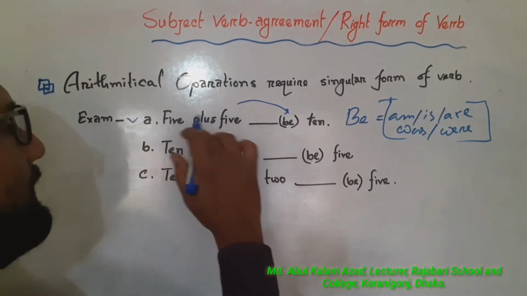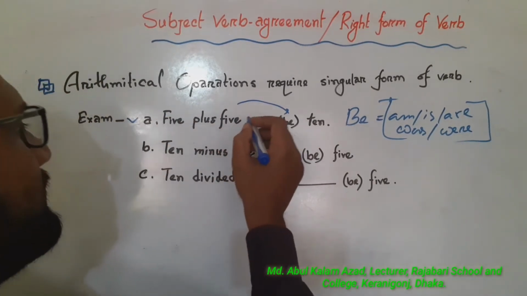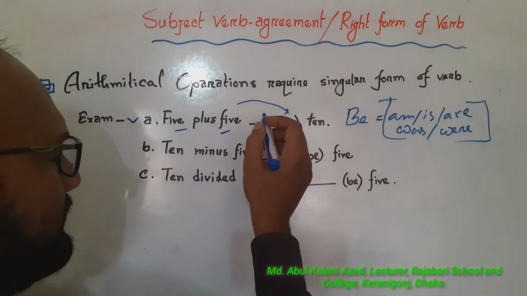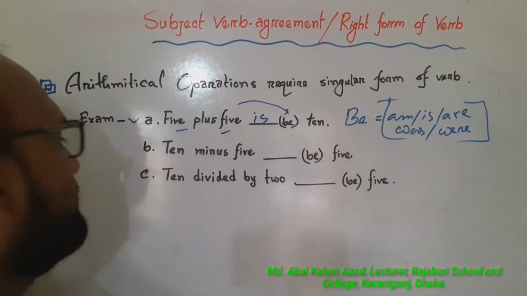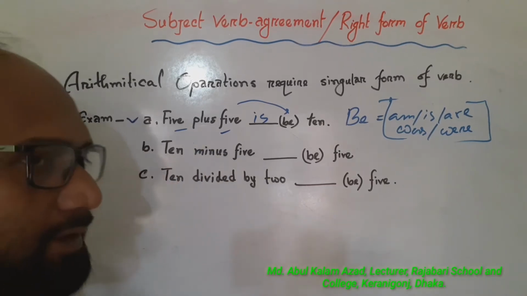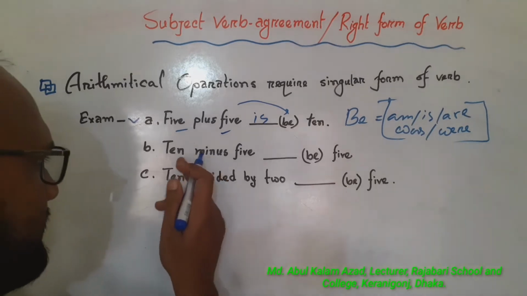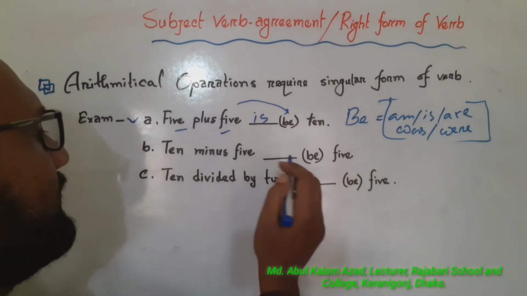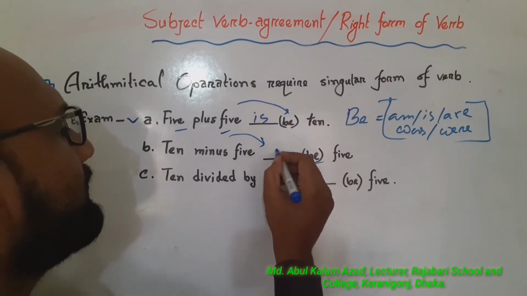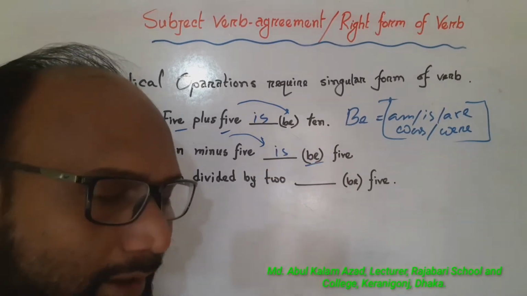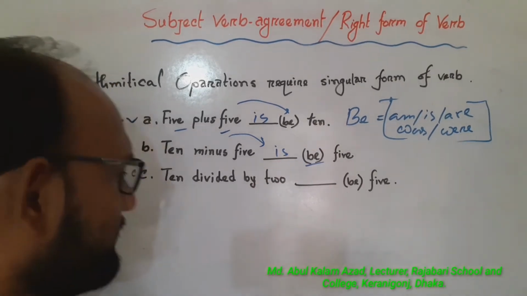5 plus 5. After this subject we will use singular form of verb. It is arithmetical operations. 5 plus 5 is 10. 10 minus 5. If the sentence is given like this, 10 minus 5, after this subject we will use singular form of verb, is or was. According to tense we will use is or was.